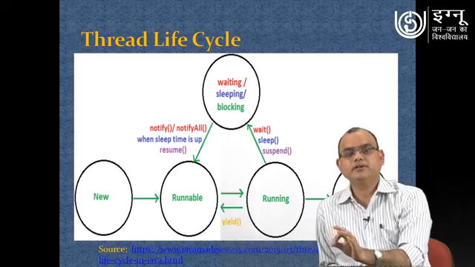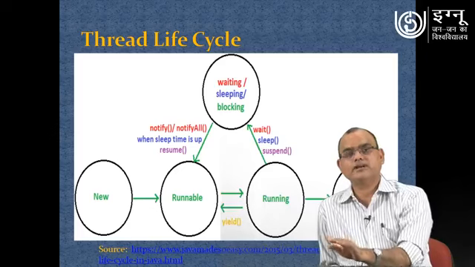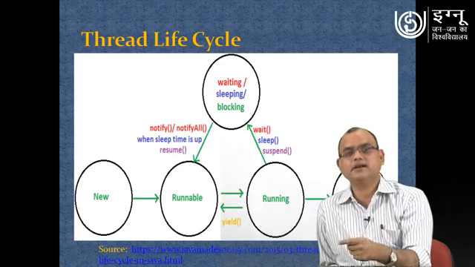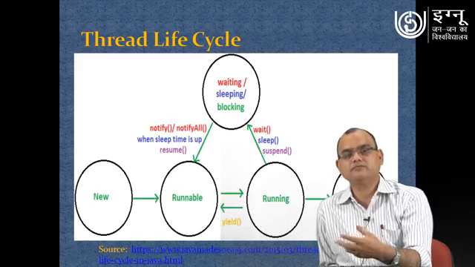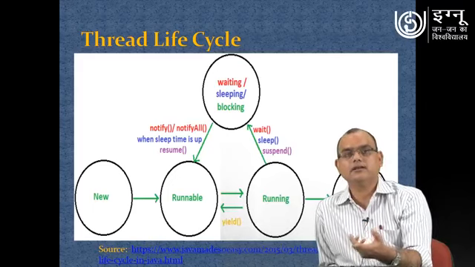Similarly, sleep is a method which provides you the capability to block your thread for some specific moment of time. After that your thread is ready for execution again, and once the CPU is available for that particular thread, that thread will execute.